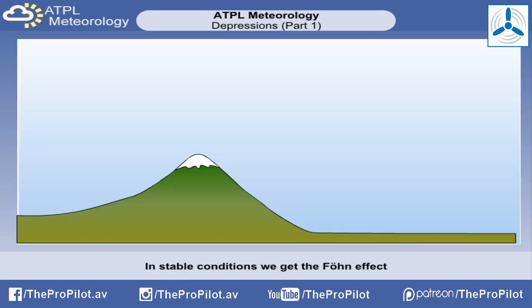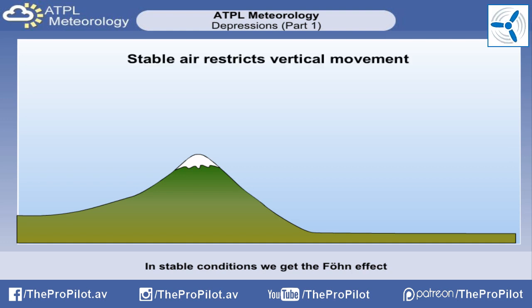There are other effects of air being forced over high ground. When the atmosphere is stable, perhaps because of an inversion, we get the most marked effects over high ground. If you remember, stable conditions restrict the vertical movement of air. Therefore, the air will be forced up the windward side, but flow back down the leeward side. The Föhn effect is usually the result, with some warming and drying out of air mass as it descends on the leeward side of the high ground.